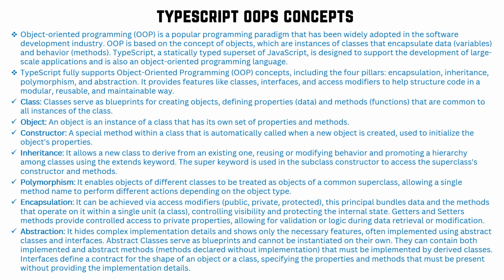Polymorphism is nothing but poly meaning many and morphism meaning form. It is derived from the Greek word, so it is many forms. Primarily there are two types of polymorphism, called compile time polymorphism and runtime polymorphism. Polymorphism enables objects of different classes to be treated as objects of a common superclass, allowing a single method name to perform different actions depending on the object type.